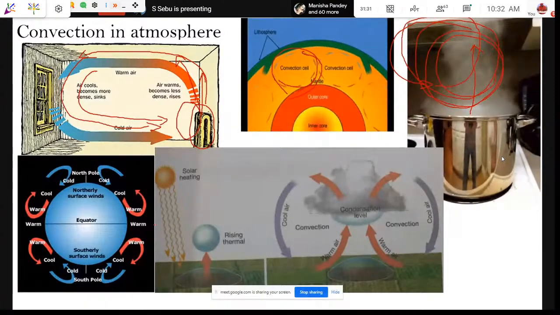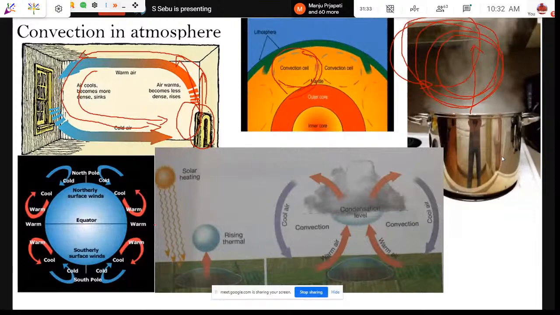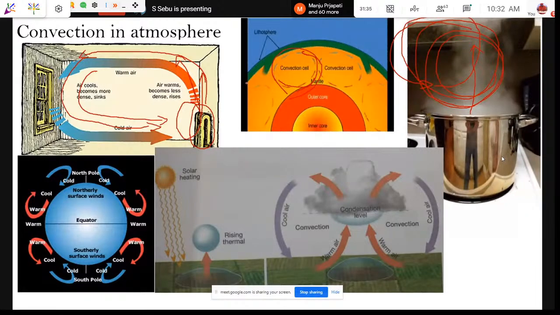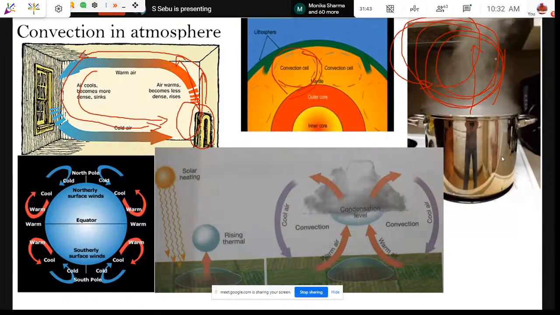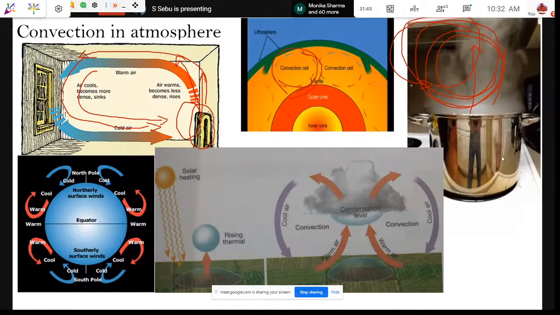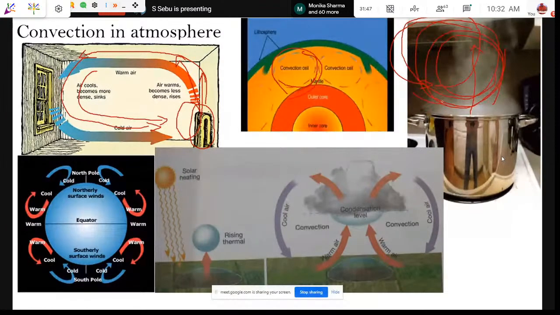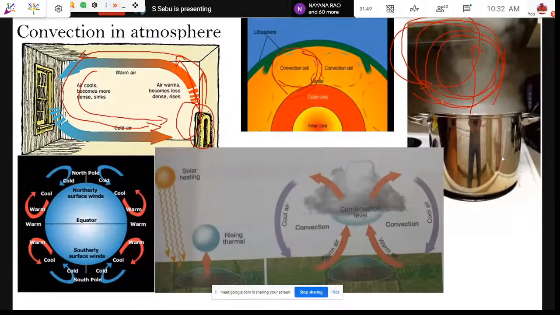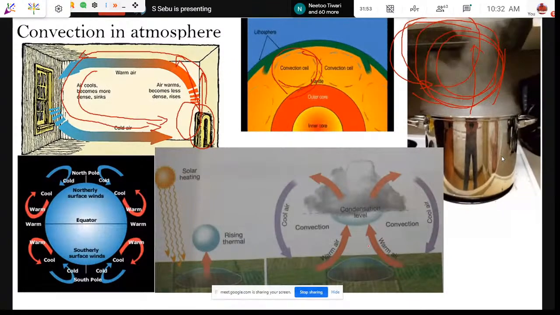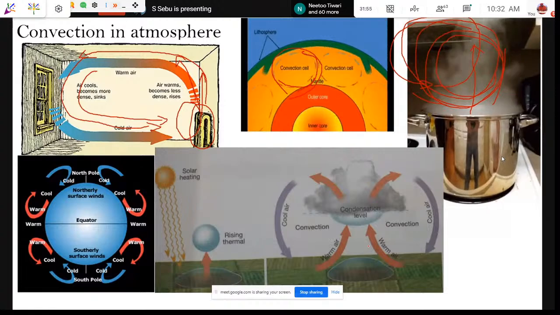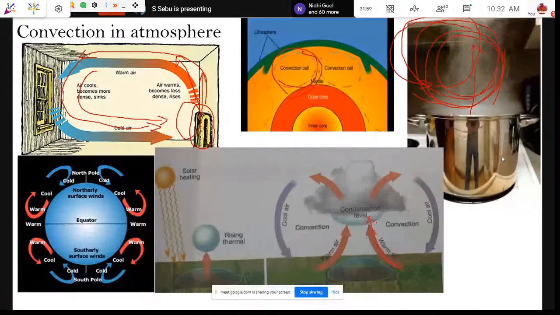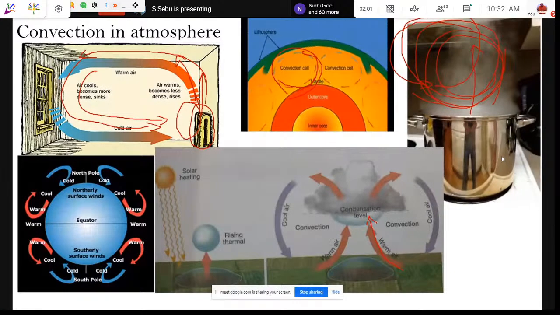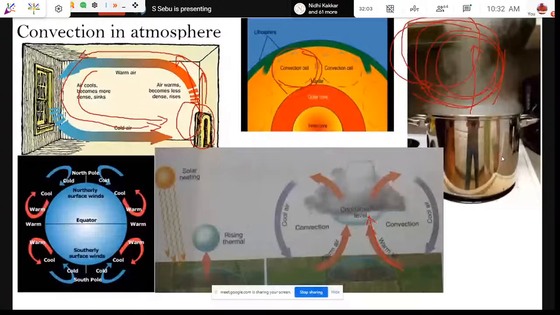The same principle applies. Just like here, the bubbles go up, the vapors go up, and the space is filled by the cool air, and this is how the circulation happens. So convectional rainfall also has the same principle. The warm vapors go up, and after a certain limit, they reach the saturation point.